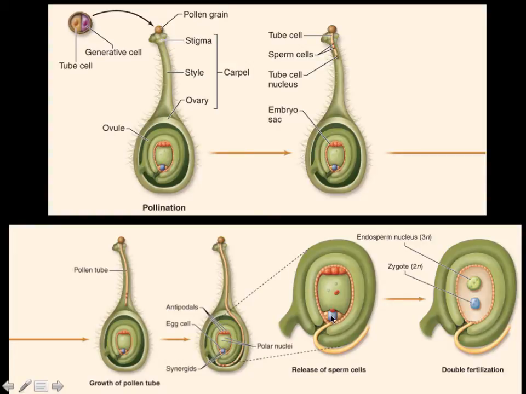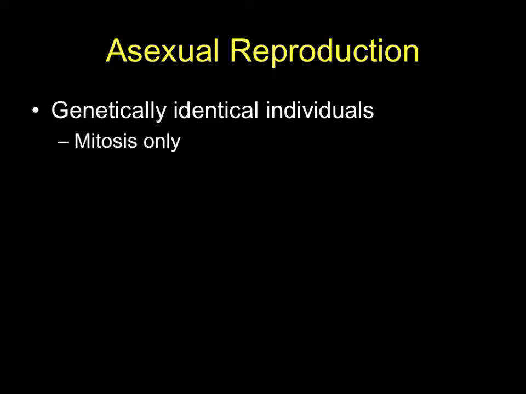One of the sperm cells fuses with the egg cell, the other sperm cell fuses with the 2 polar nuclei, and so now we have our diploid zygote and our triploid endosperm. Okay, so that's the double fertilization. It seems to be fairly complicated, but once you walk through it a couple of times, it's actually fairly straightforward. It's more complicated than, say, what an animal does, for example, but it is still fairly logical in the terms of progression of events that have to take place.